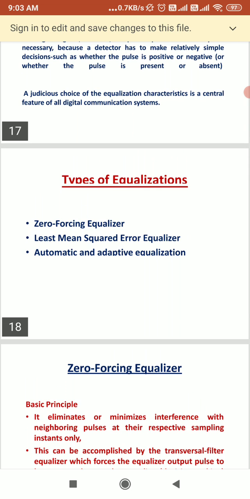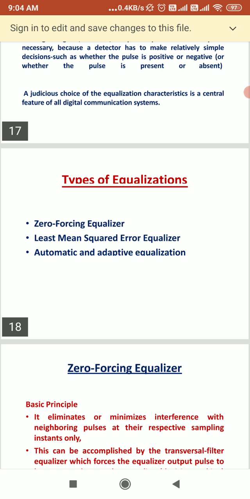Then we have seen about equalization. There are different types of equalization, like zero forcing equalizer, least mean square error equalizer, and automatic and adaptive equalization. When a signal is transmitted through a channel, it will undergo changes in amplitude and phase, depending on the channel characteristics.